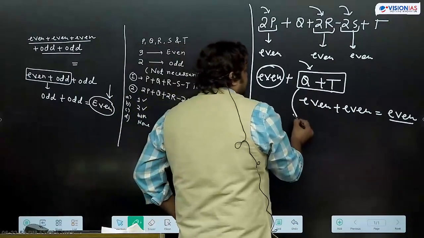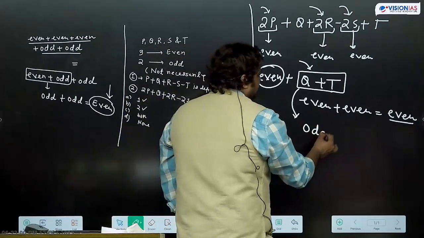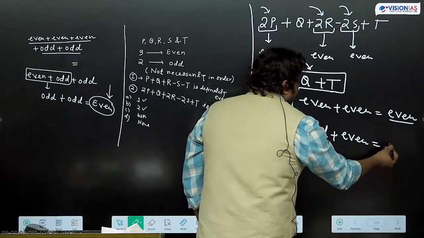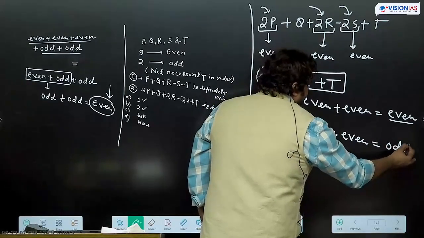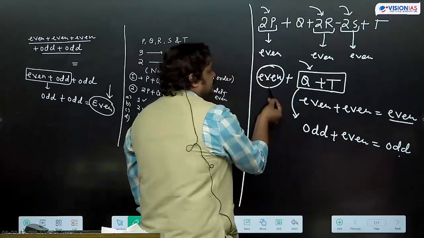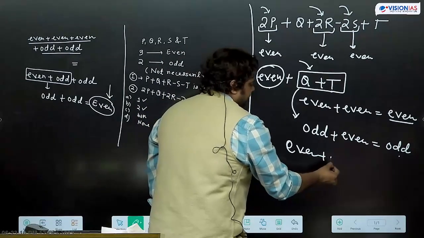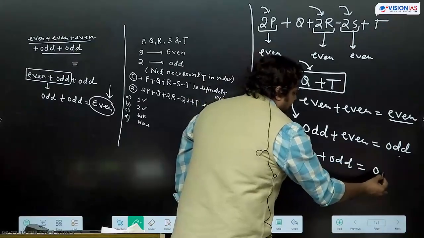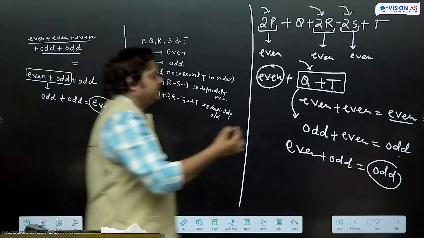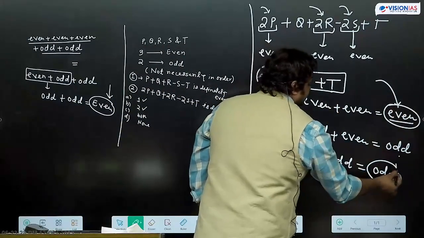Another possibility, one is odd number, another is even number. What we can get? Odd plus even, odd number, and odd plus this even, we are getting odd number. So we are getting here the resultant value as even as well as odd.